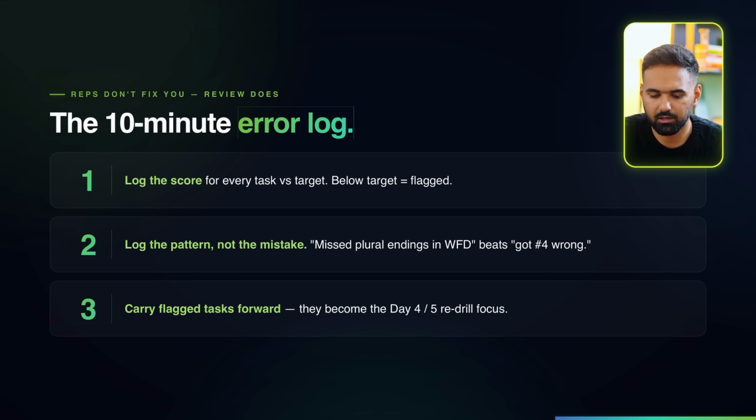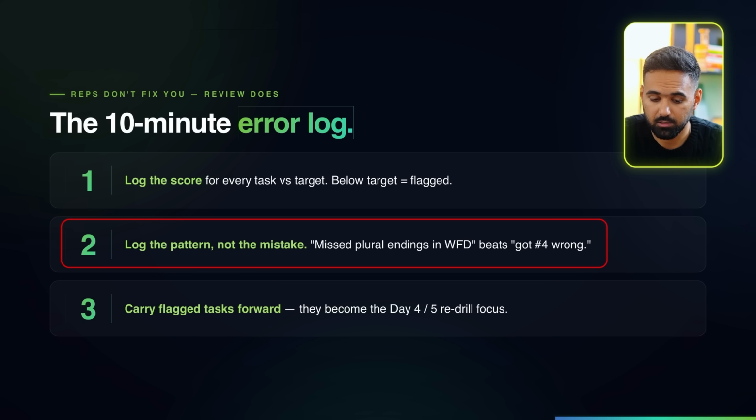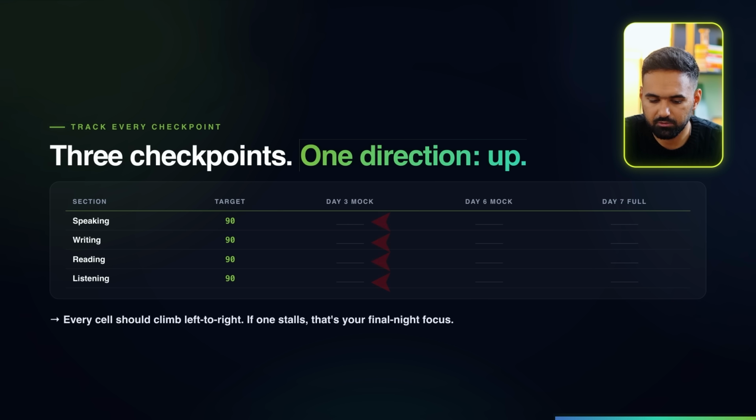It's not about practicing a lot, it will not help you, it will not fix you, and learning from the mistakes is extremely important. Log the score means write down the score against the target score, find out your mistakes, and make sure whatever mistakes you have made, you go through those and do not repeat them on the next practice day. Always in the mock test, write down what scores you got in speaking, writing, reading, and listening, so that you can compare and see if you're improving or if you're going down, so that you know what part and which area you have to work hard on.